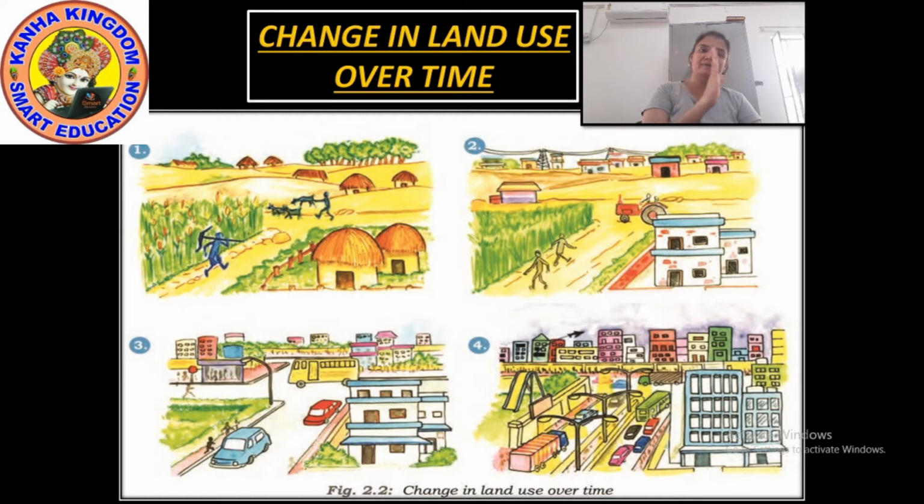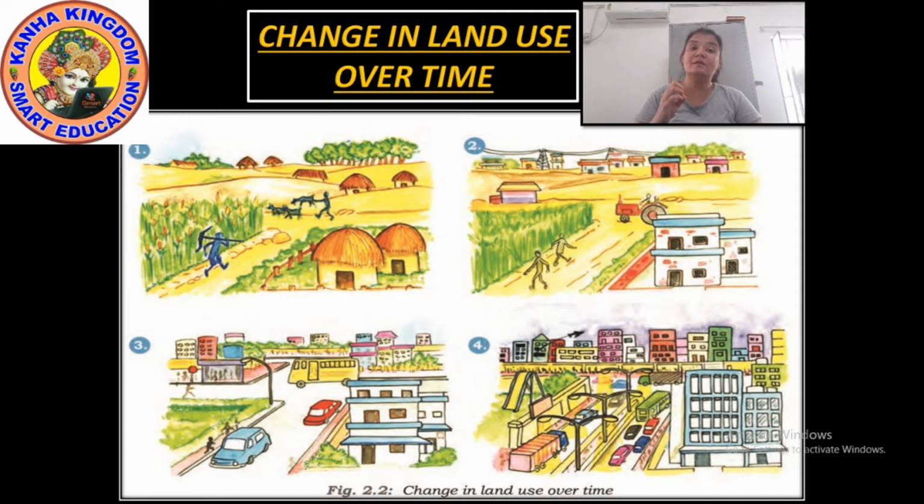Then these houses were changed into pakka houses, where now the technology is also being used. Right? Slowly, the change in the land use over time started changing. First it was the kacha road. Now it was changed into cemented road, right, where the vehicles started running.